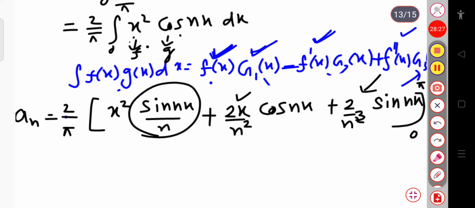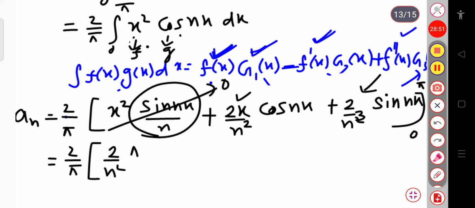Since you know, if I put the value of sin n pi here, the upper limit, that will go to 0, and for the lower limit if you put 0, this term as a whole will go to 0. Sin 0 is 0 and sin pi is 0, sin n pi is 0. Now for the second term, this is 2 by n square. Here for the x term I will write pi, and this will be your cos n pi, and if I put the lower limit, x equal to 0, the second term goes to 0.